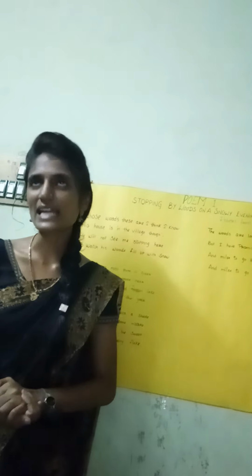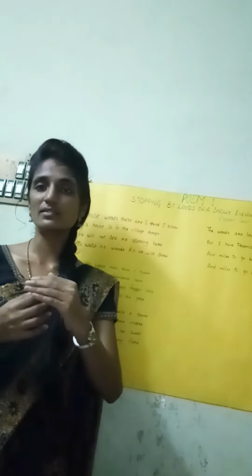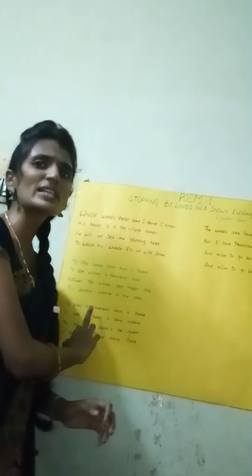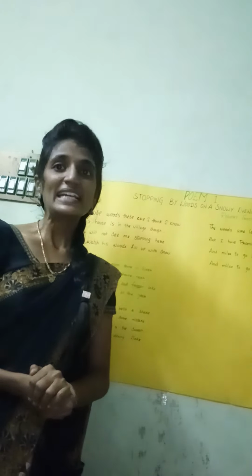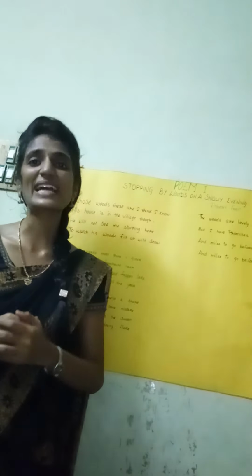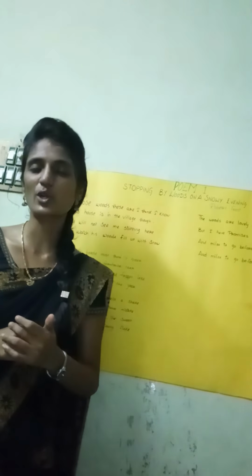So in the third stanza, here you mentioned, he gives his harness bells. Who does he refer to? He refers to the horse. He gives his harness bells a shake. Harness bells means the bells which the horse has, tied around the neck, right?